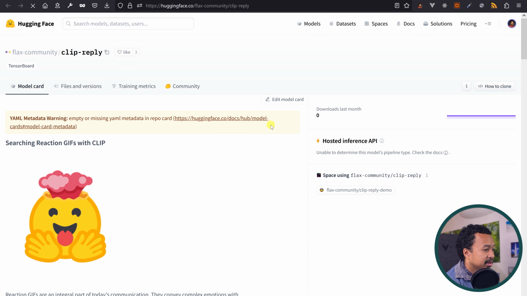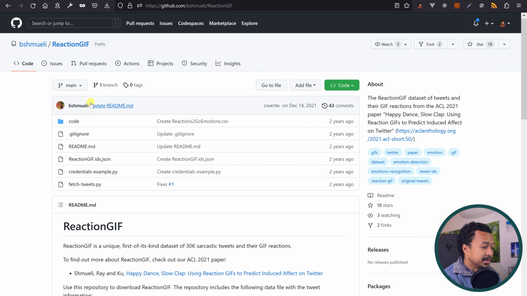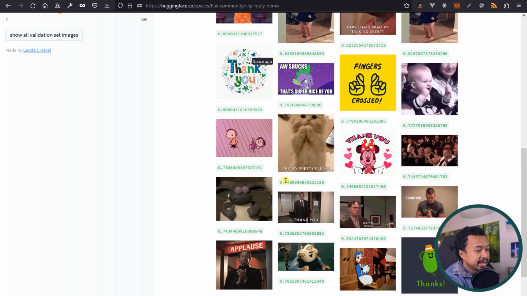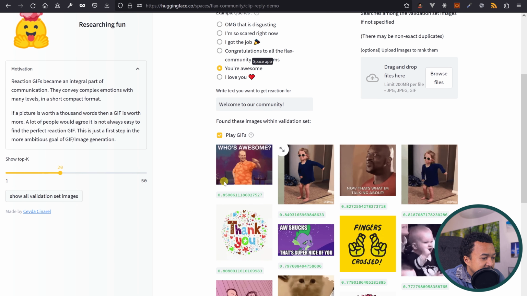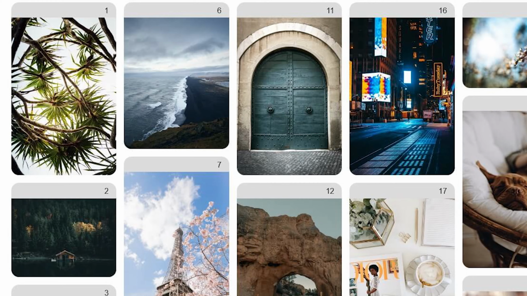Model card, in Hugging Face, PaLM challenges, datasets. There's a reaction GIF dataset that we can go and read. Anyway, yeah, beautiful grid of GIFs. Also, what I'm noticing is this grid is really nice because it's not like there's a row of GIFs and then a row of GIFs and then a row of GIFs. It kind of looks masonry, you know?